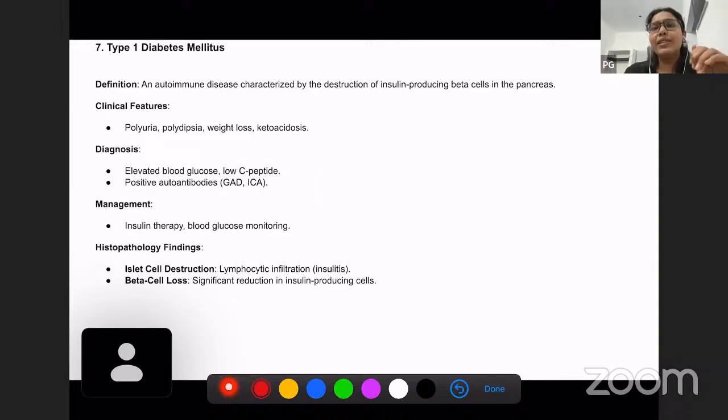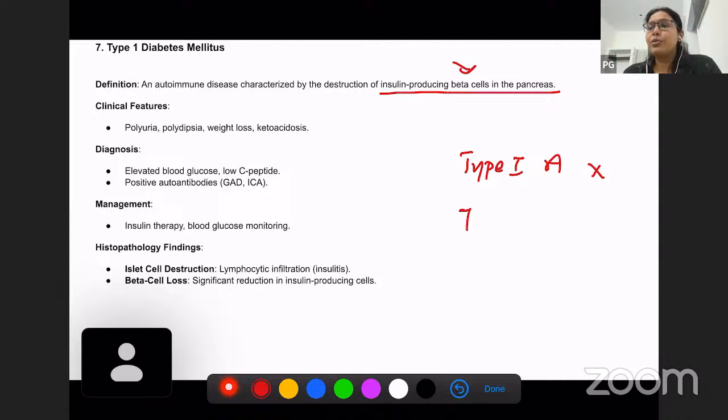Okay. Next, I will be discussing type 1 diabetes mellitus. What is the definition of type 1 diabetes? Type 1 diabetes is an autoimmune disease characterized by the destruction of insulin-producing beta cells in the pancreas. So as we know, type 1 diabetes is autoimmune. Again, as we already discussed, the autoantibodies, our own autoantibodies, destroy beta cells in the pancreas. Type 2 diabetes is not an autoimmune disease, okay? And it is also known as insulin non-dependent diabetes, whereas this is insulin dependent diabetes because insulin producing beta cells are totally being destroyed over here.